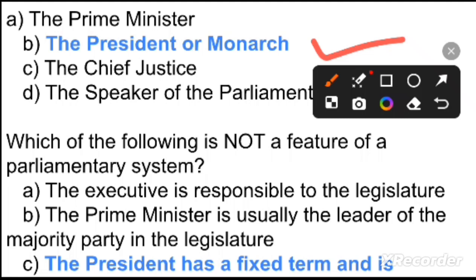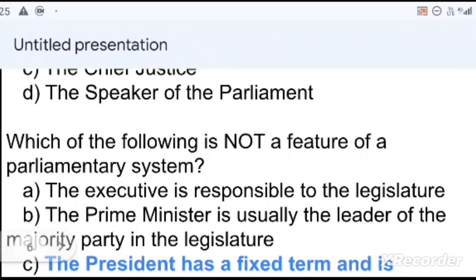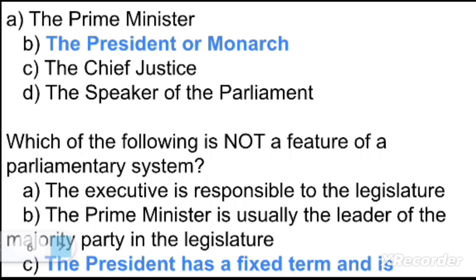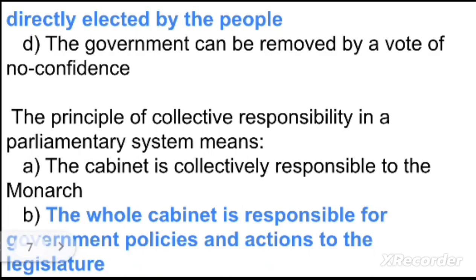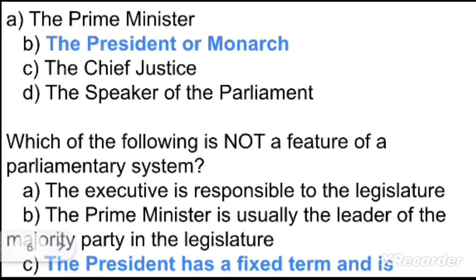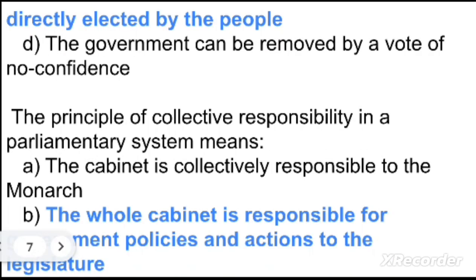Next question is, which of the following is not a feature of a parliamentary system? Option A, the executive is responsible to the legislature. Option B, the Prime Minister is usually the leader of the majority party in the legislature. Option C, the President has a fixed term and is directly elected by the people. Option D, the government can be removed by a vote of no confidence. Option C is the right answer. The President has a fixed term and is directly elected by the people. Option C is the right answer.